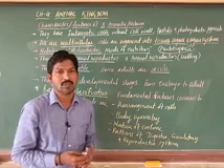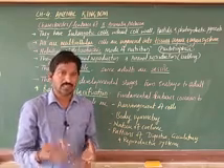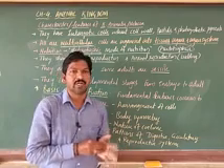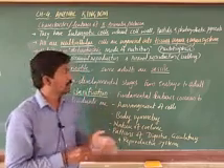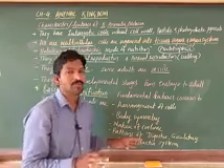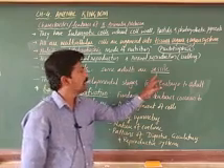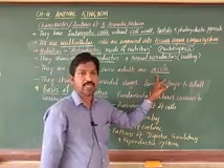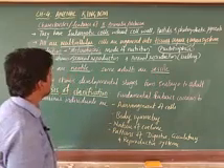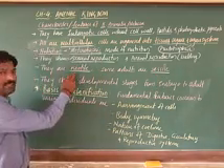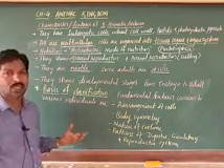Some other animals, like sea anemone among the coelenterates, may also attach to the substratum. If they are attached and not moving themselves, such animals are called sessile. Understood? Next one, the motile animals have locomotory structures.